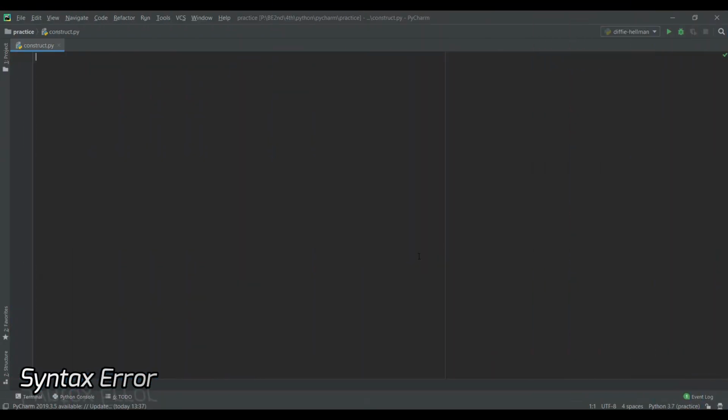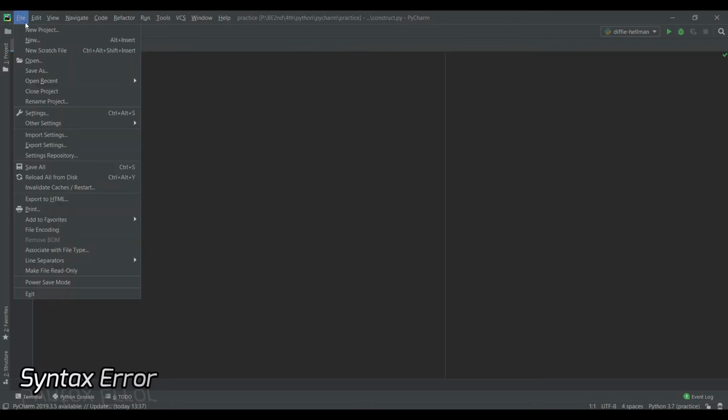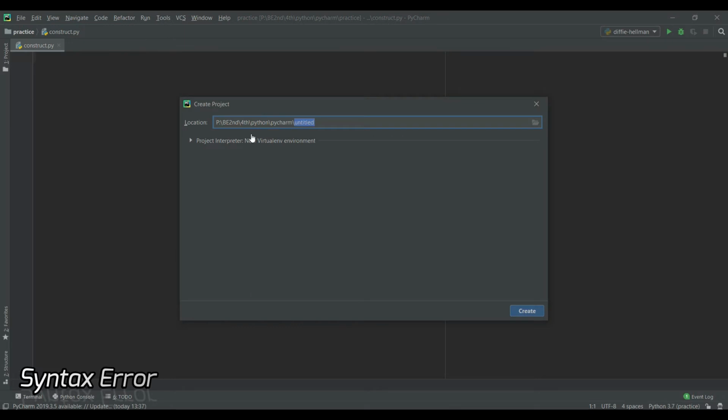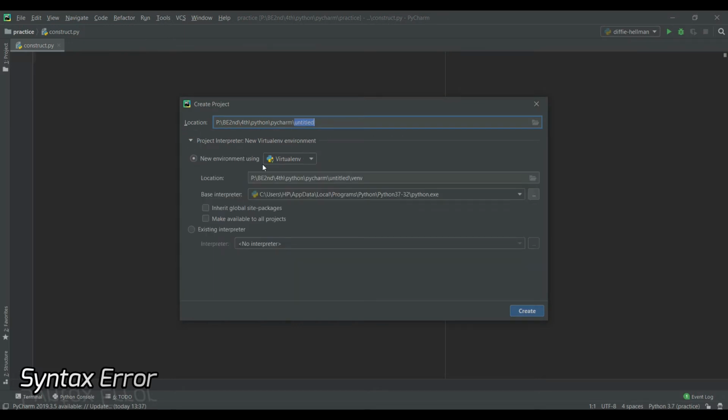For Python coding, I'm going to mostly use PyCharm. You can also go for IDLE, which you get by default when you download Python. For PyCharm, if you want to create a new project, then go to new project, set the location for that project, and this might already be selected in your system. Then select whichever Python version you have. I'm keeping it the same and I'm not creating it because I have already created one.